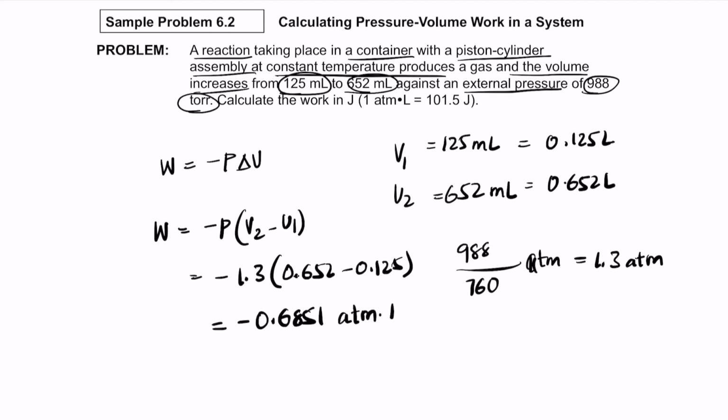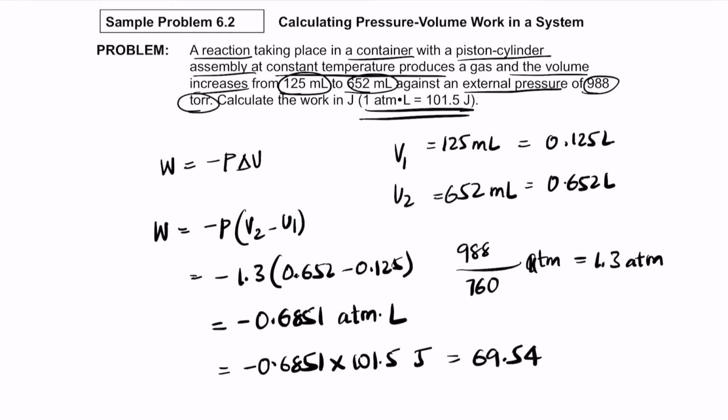Remember that the unit is atmosphere liter, but they have already given that 1 atmosphere liter is 101.5 joule. So minus 0.6851 times 101.5 joule gives you a final answer of 69.54 joule. So the work done, W, is minus 69.54 joule.